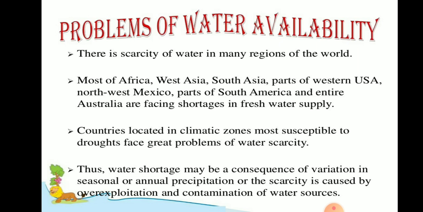This is caused by seasonal and annual precipitation variation, or because of overexploitation, that means we are using more than what we need, and contamination of water resources, or pollution of water resources. Unwanted substances are mixed with water and then fresh water becomes unfit for human utilization. So these are the problems.